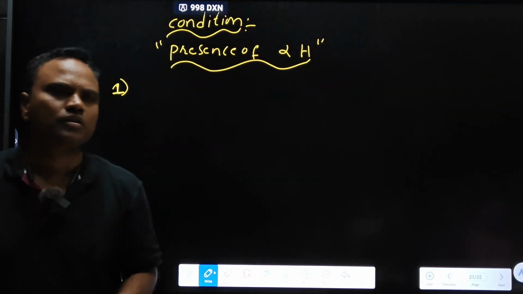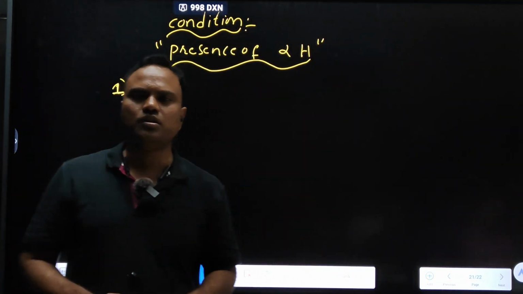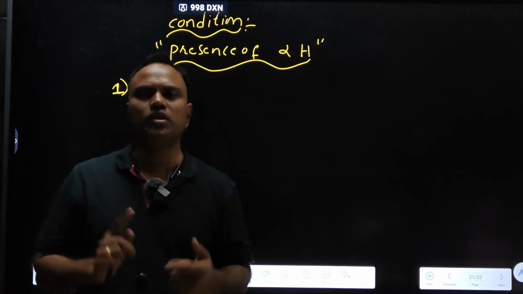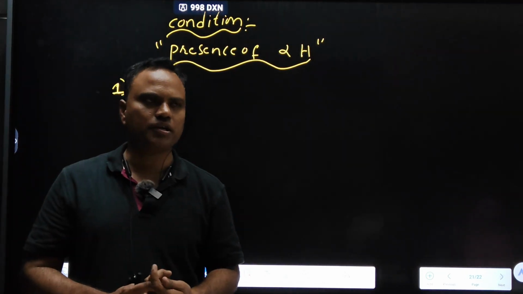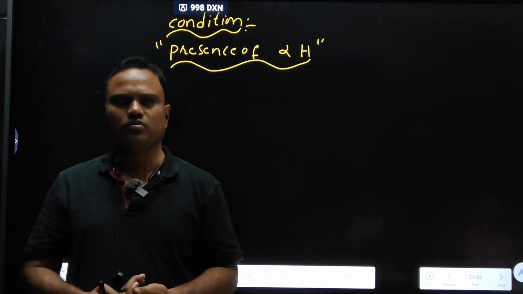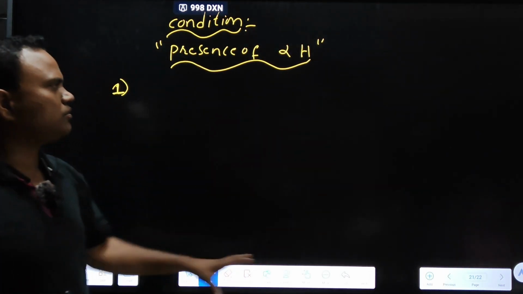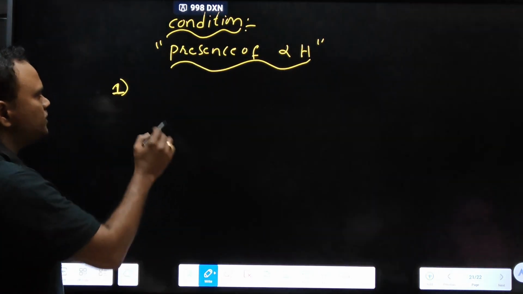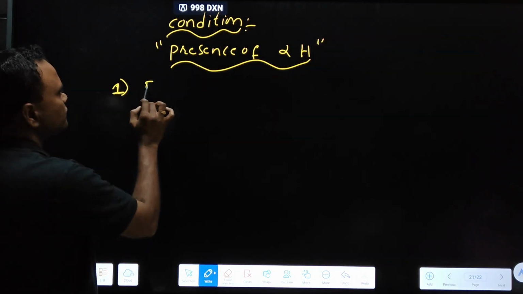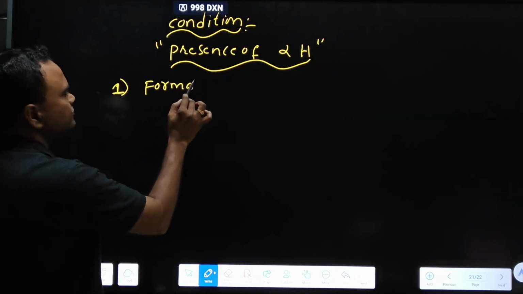See, one important question: how many of the following respond to Tollens test? Formaldehyde, benzaldehyde, propanal, propanone, like that. So these compound structures are important for other chapters also. Once focus on this formaldehyde.